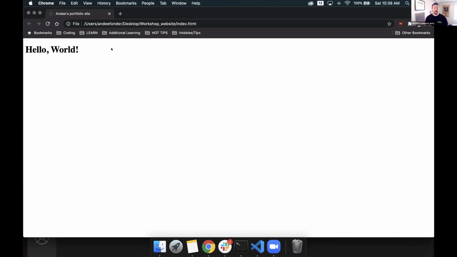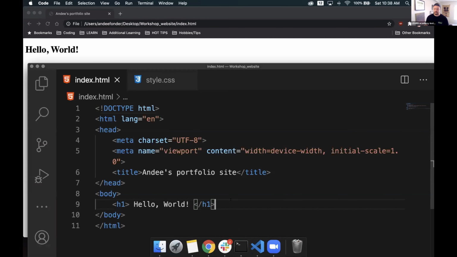And it will render it to our browser. So now we see Andy's portfolio site has been updated, and that little heading tag that I created is on the page now. So what is a heading tag? Well, we have, like I mentioned, 1 through 6, and each one of these goes through a font weight, with 1 being the heaviest, so it's going to be the boldest and largest on the screen.